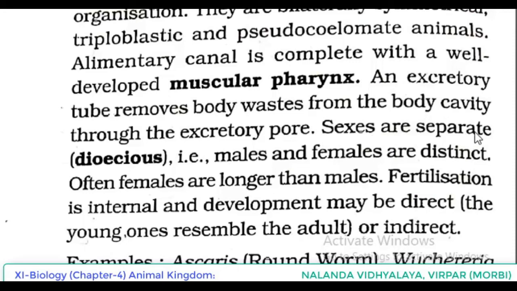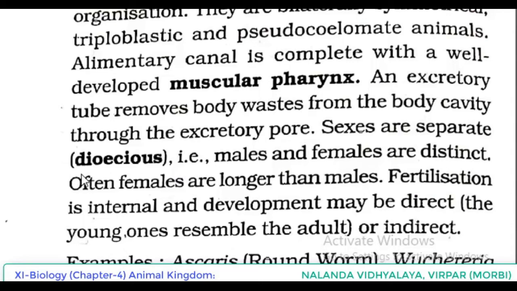Sexes are separate. So here, first time we are saying that sexes are separate. That is dioecious, meaning males and females are distinct, or they are separate. Till now we were saying that sexes are not separate. But in the Aschelminthes we are seeing that sexes are separate. So here we are using the terminology dioecious. Dioecious means males and females are distinct.